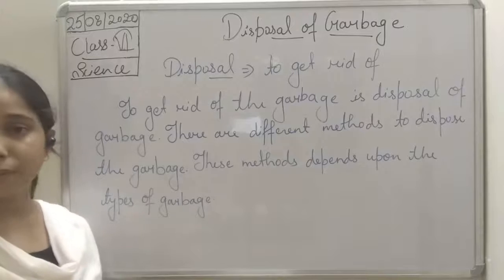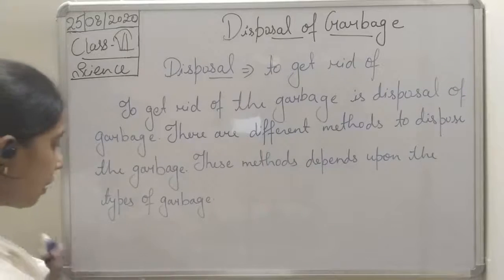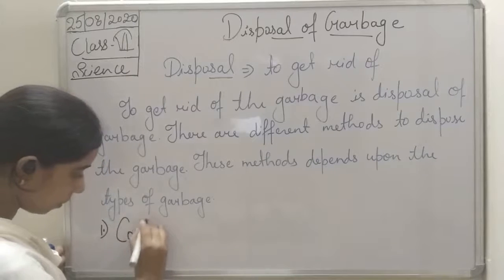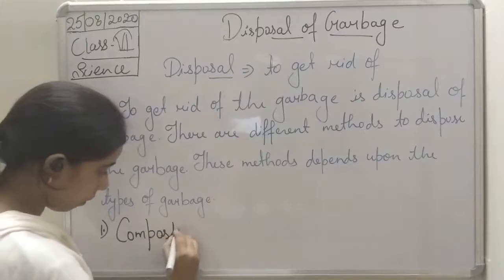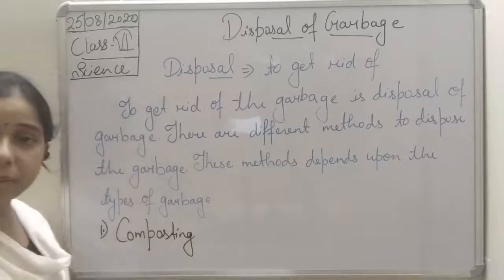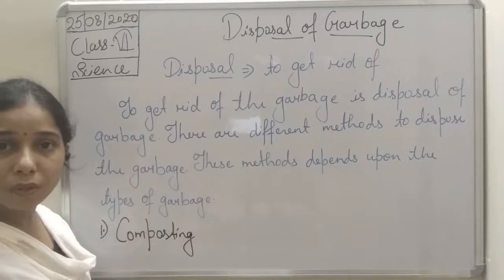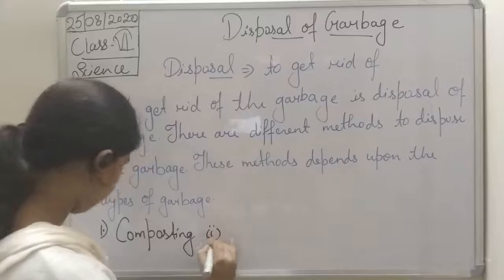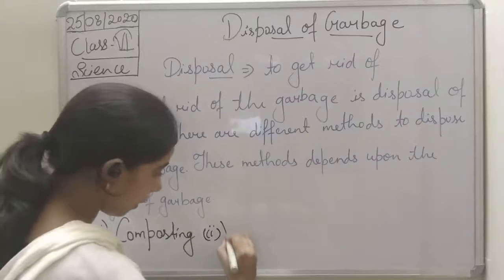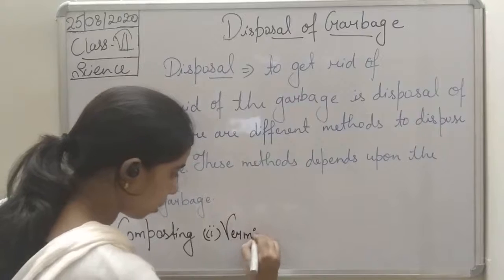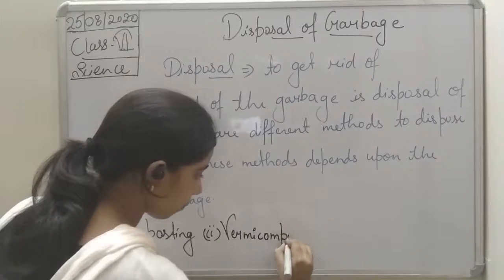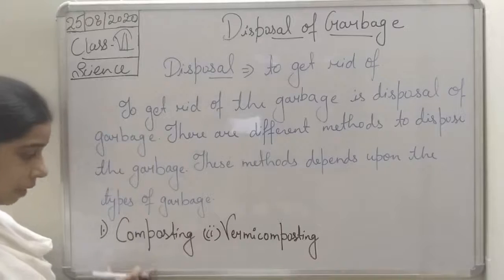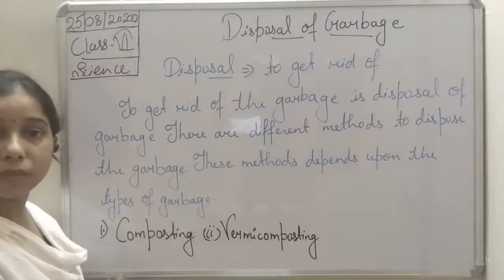So basically, the first method of disposal of the garbage is composting. Second method is vermicomposting. Okay, so first method is composting, second method is vermicomposting.